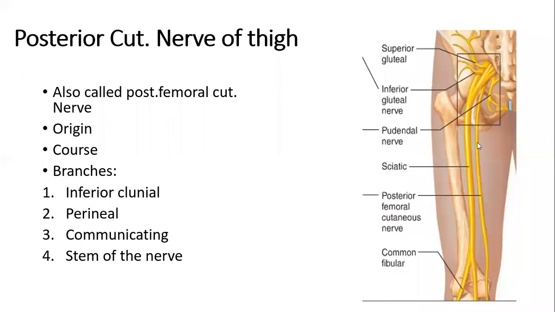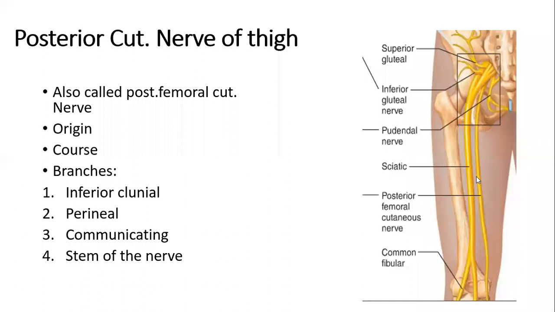It continues to run down to enter the back of the thigh, just lying underneath the fascia lata, which is the deep fascia of the thigh, and runs over the long head of the biceps femoris muscle, which is a muscle of the posterior compartment of the thigh, which we will study inshallah within few minutes.